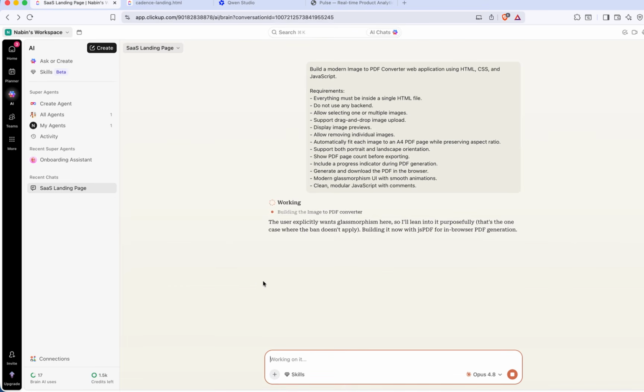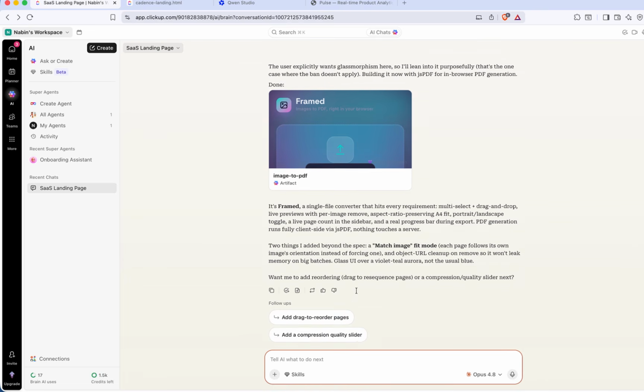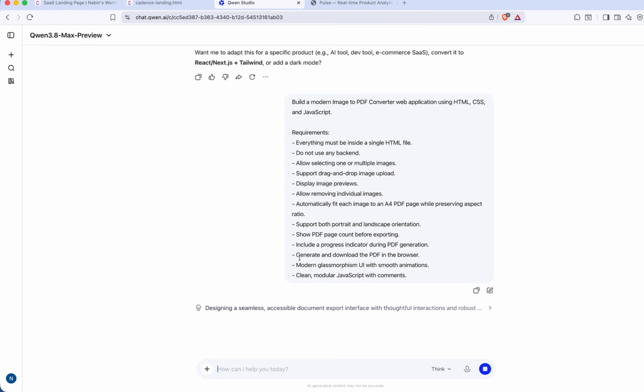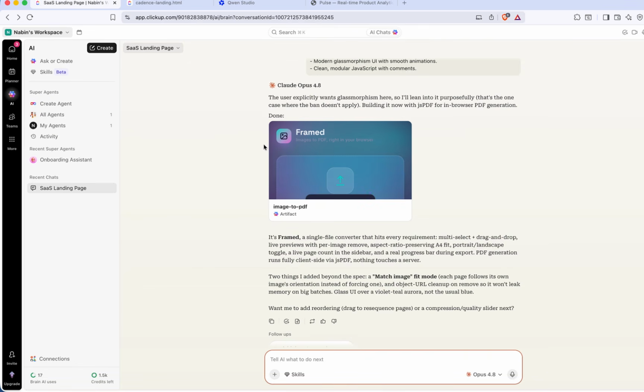Both of them are working. When this task is completed, I'll get back to you. Okay, Claude Opus 4.8 has already done this task, but Qwen is still thinking. As I already mentioned, it launched just a day ago and, due to the high traffic, it will take a little bit of time to complete the task. Before that, let's preview the output of Claude Opus 4.8. Open it in a new tab.